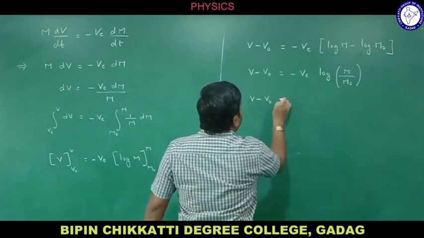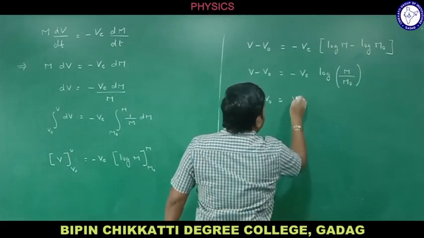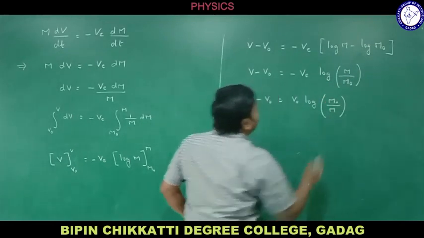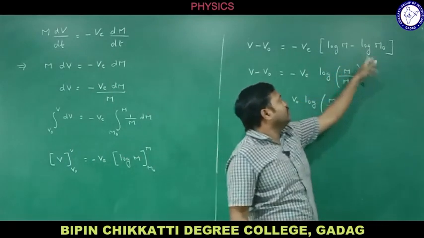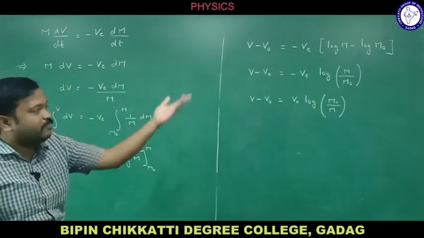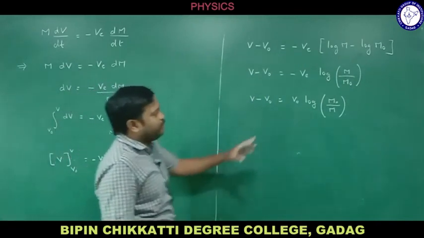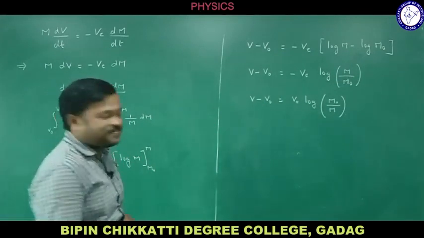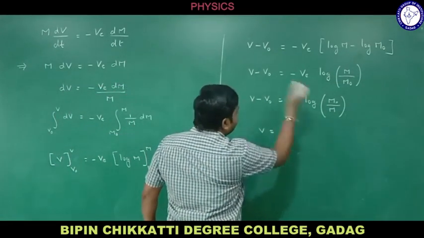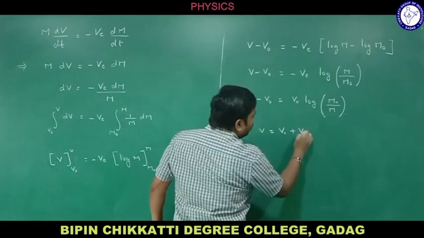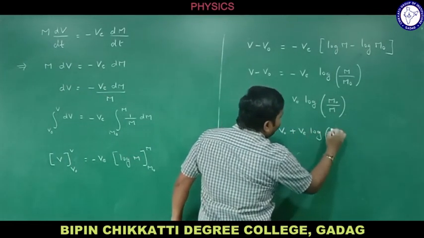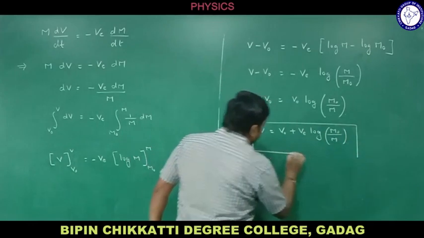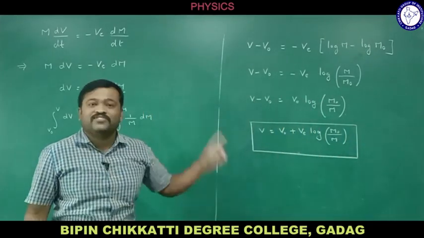So what I will be doing is removing this minus. If I remove this minus, you can make it reciprocal, m naught divided by m, because it can be sent to the power minus 1, and we can change the numerator and denominator. So we will be getting v e log of m naught divided by m. Now what is the velocity? v is equal to, sending this to this side, v naught plus v e log of m naught divided by m, and this is the velocity of the single stage rocket.